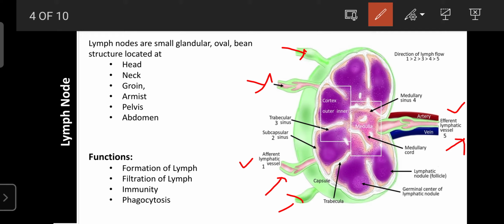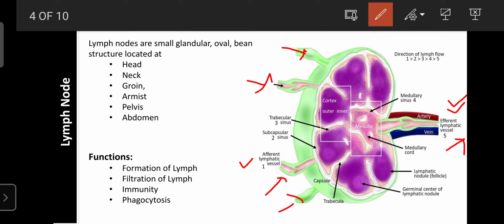Various processes occur there because the lymph node consists of phagocytes, T lymphocytes and B lymphocytes. They invade microorganisms and filter the lymph, destroying unnecessary substances, and the waste material is carried away towards our systemic circulation with the help of another group of lymphatic vessels, the efferent lymphatic vessels.